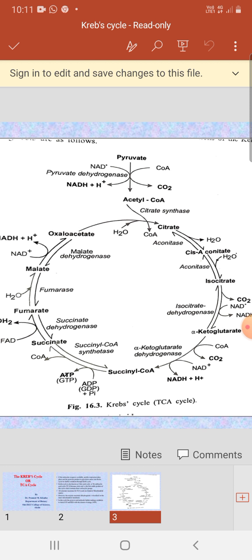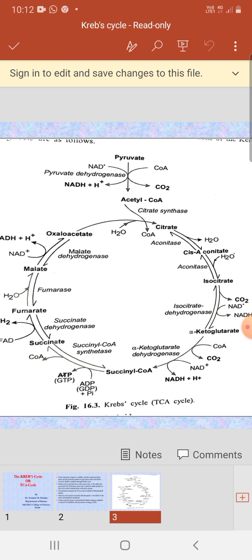This is an oxidative decarboxylation reaction, and the second carbon dioxide is released in this reaction. NAD plus is reduced into NADH plus H plus, and alpha ketoglutarate is synthesized.